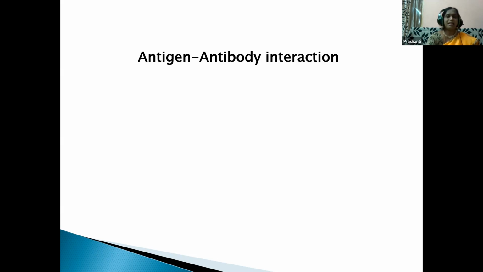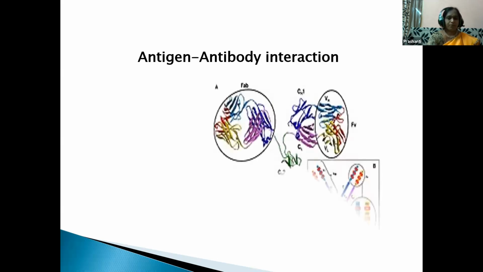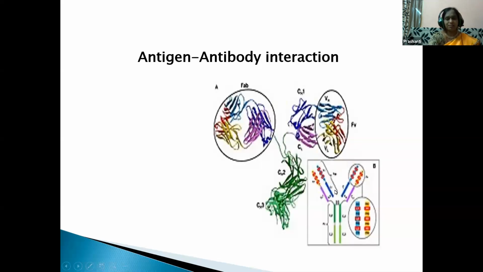And what does the antibody do, children? The antibody will be fighting against the antigen, isn't it? So it will be recognizing and neutralizing the pathogen. Here this is the Y-shaped antibody, children. Each antibody binds to a specific antigen. So this antigen-antibody interaction is identified by the ELISA test.